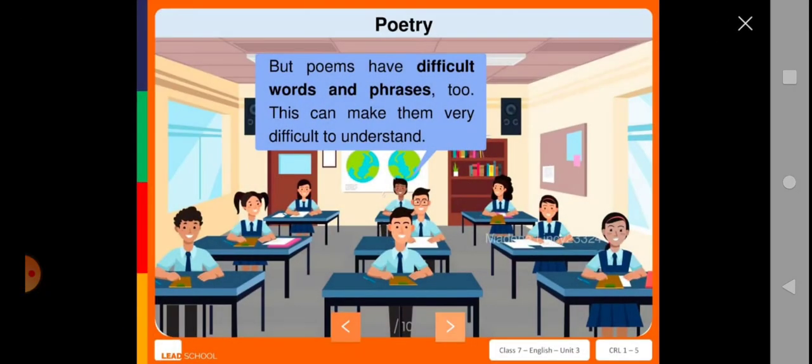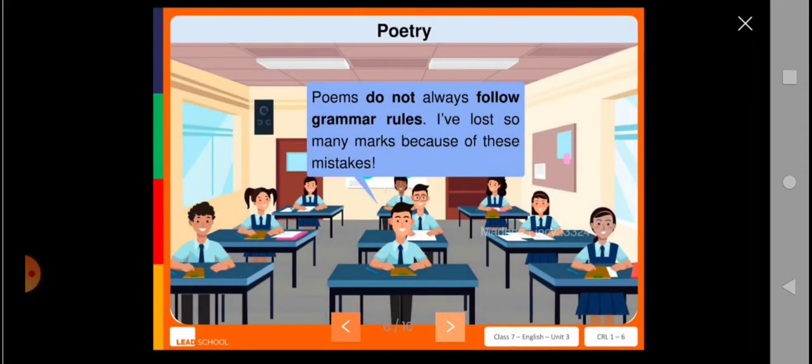Another boy said, but poems have difficult words and phrases too, so this can make them very difficult to understand, because many new words can be introduced in the poem, and phrases, that means sentences which you couldn't understand. So when the teacher explains it, it will be easier. Then the next boy said that poems do not follow any grammar rules. So that was the main thing.